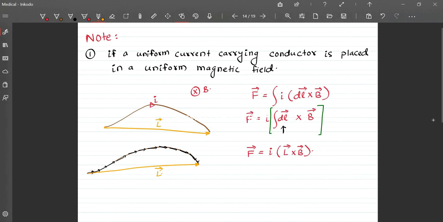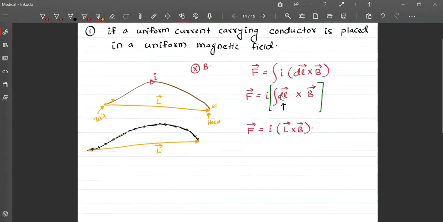This will be the L vector, right? Correct? Always remember, the head is at the point where current is terminated, the tail is at the point where current originates. That is very important. Fine.